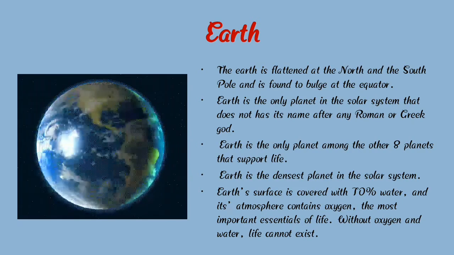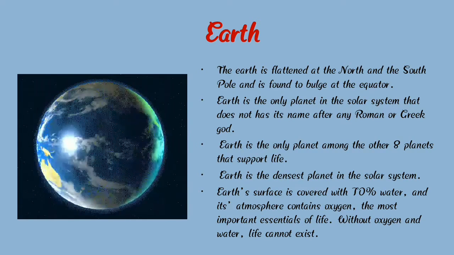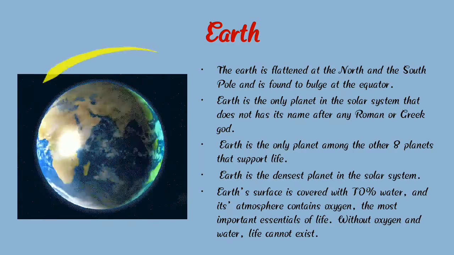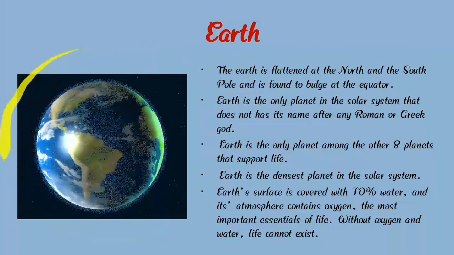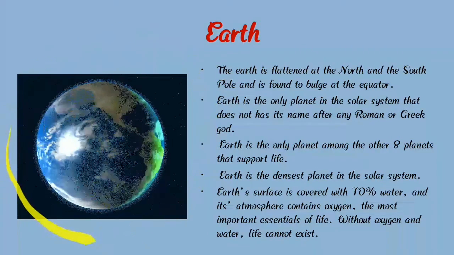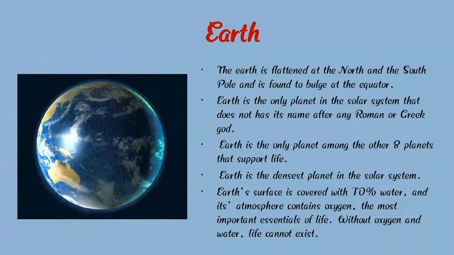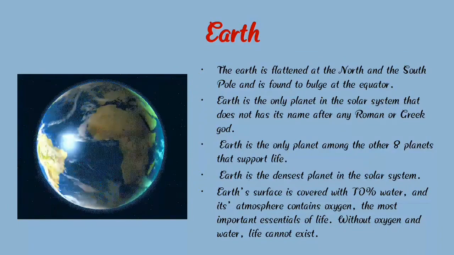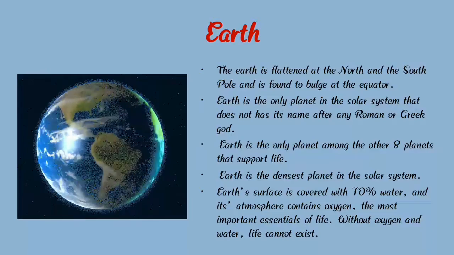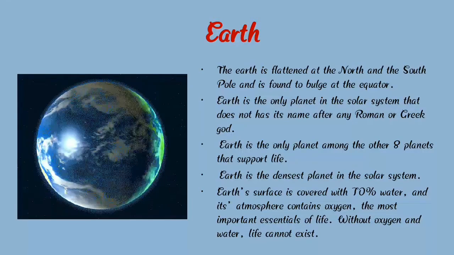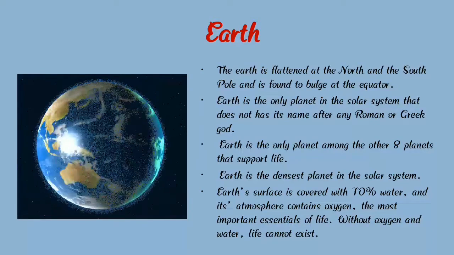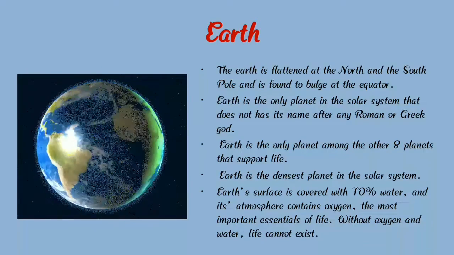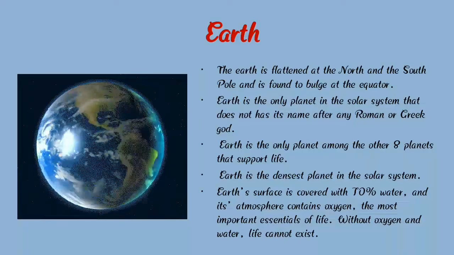Earth. Here we can see a photograph of our Earth, and we live on Earth. The Earth is flattened at the north and south poles and bulges at the equator.